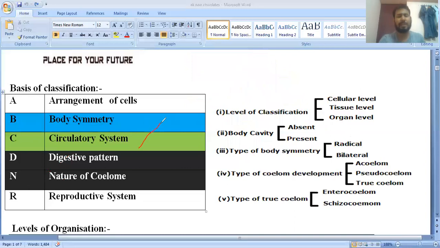Next, they have given the circulatory system. There are two different types: one is called open and the other is closed. What does the open type of circulatory system mean? Suppose this is the hemocoel, which is found in insects, and it is filled with hemolymph. Clear? So the hemocoel is filled with the hemolymph.